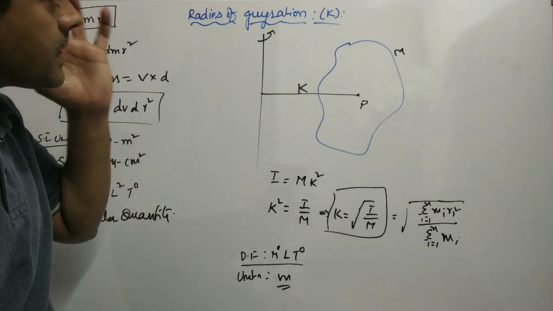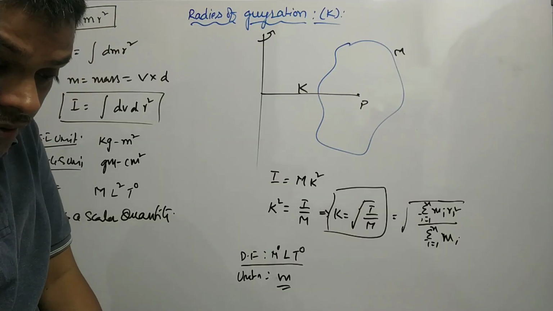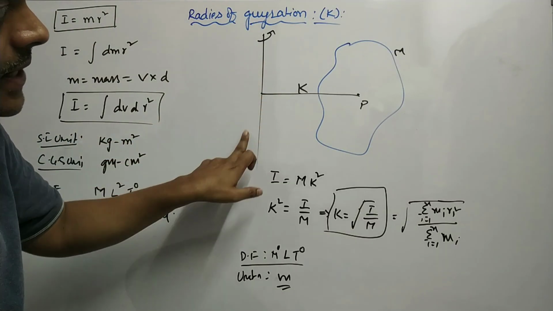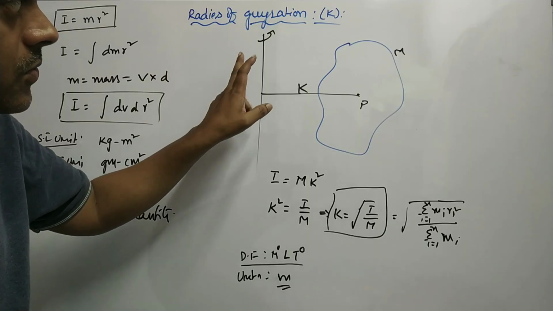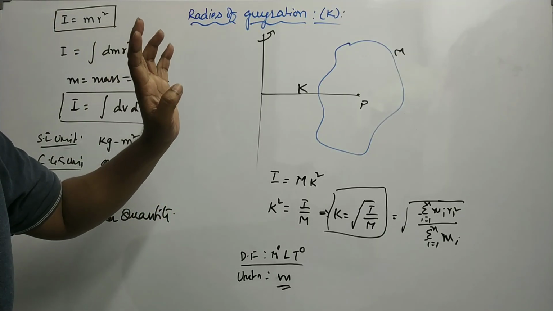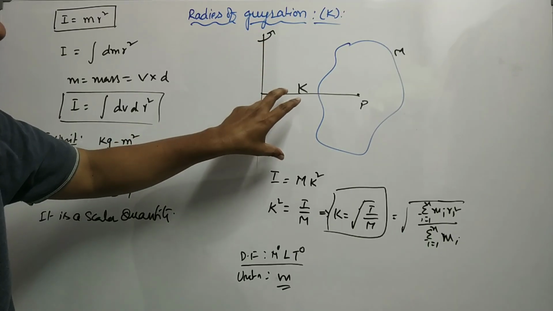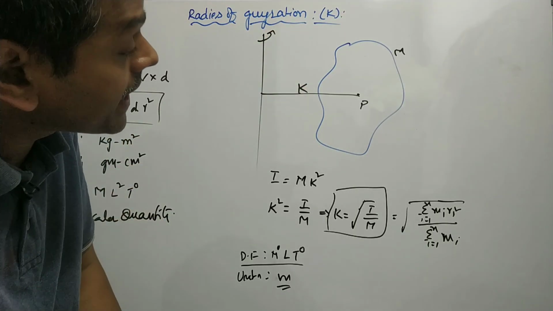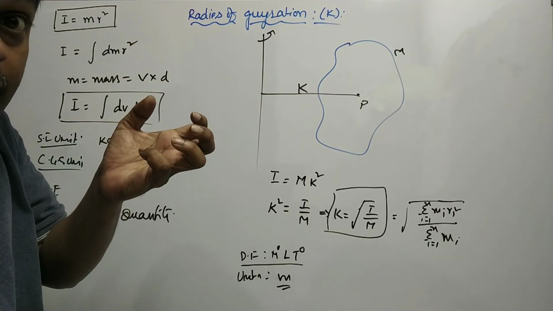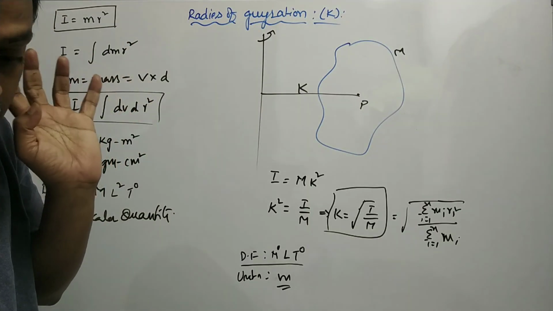Now the factors that influence the radius of gyration. It depends on the axis of rotation. Moreover, the distribution of mass about the axis of rotation also influences the radius of gyration. But it does not depend on angular velocity, angular frequency, and so on.